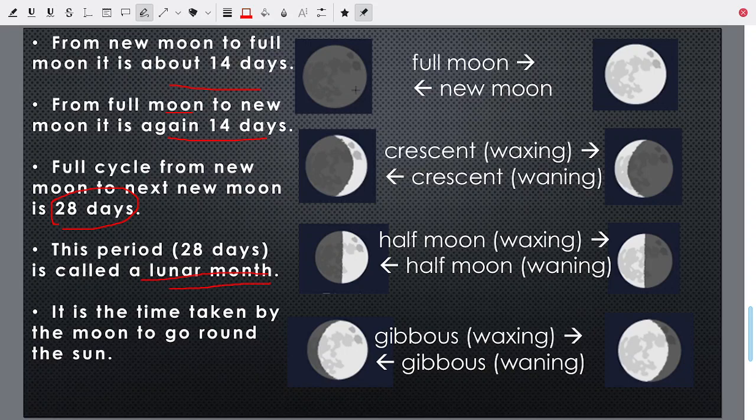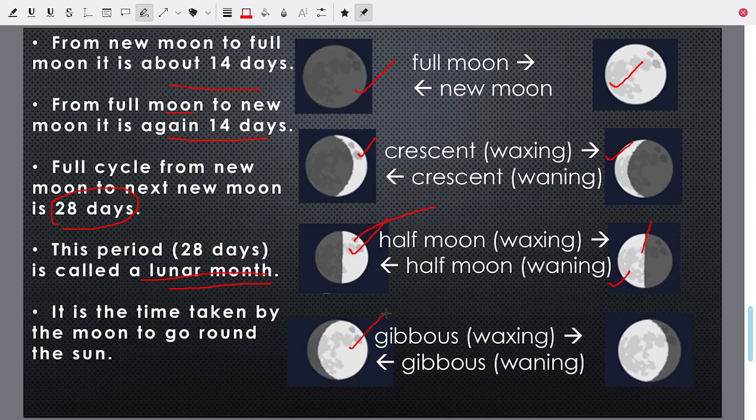So this is new moon and this is full moon. This is a crescent, this is a crescent. But this is waxing crescent, means the moon is going to increase in size, and here the moon is going to decrease in size. This is half moon, this is also half moon, but waxing and waning. From now onwards it's going to increase in size and from hereafter it's going to decrease in size, but in both cases you see half moon.